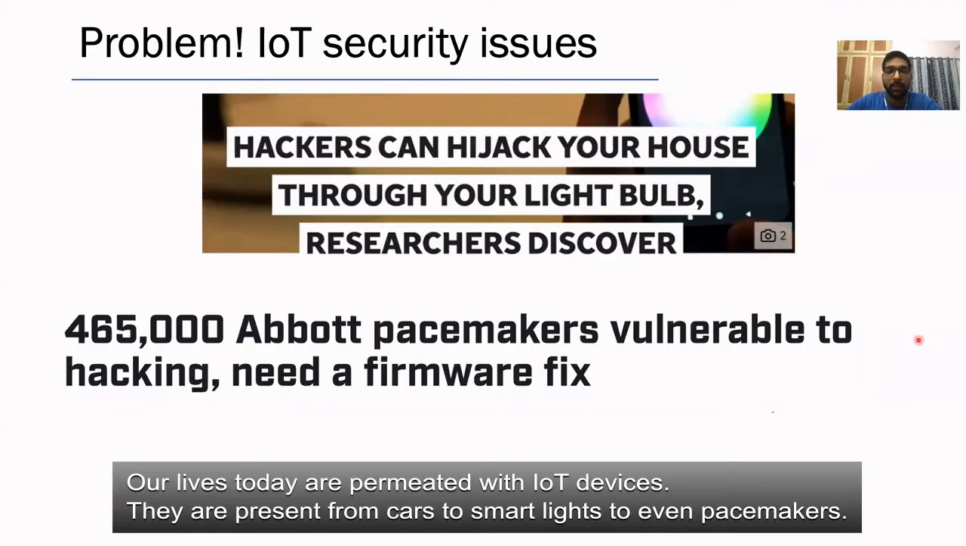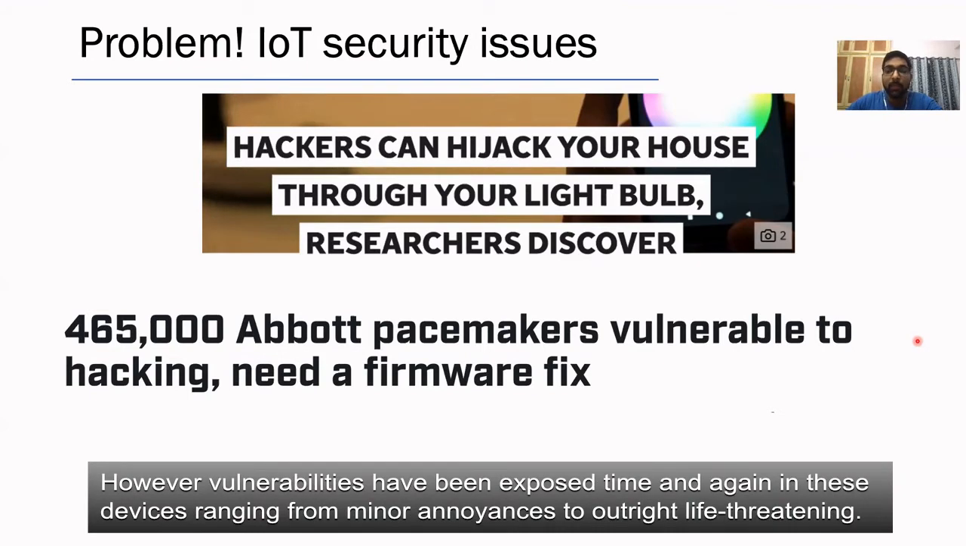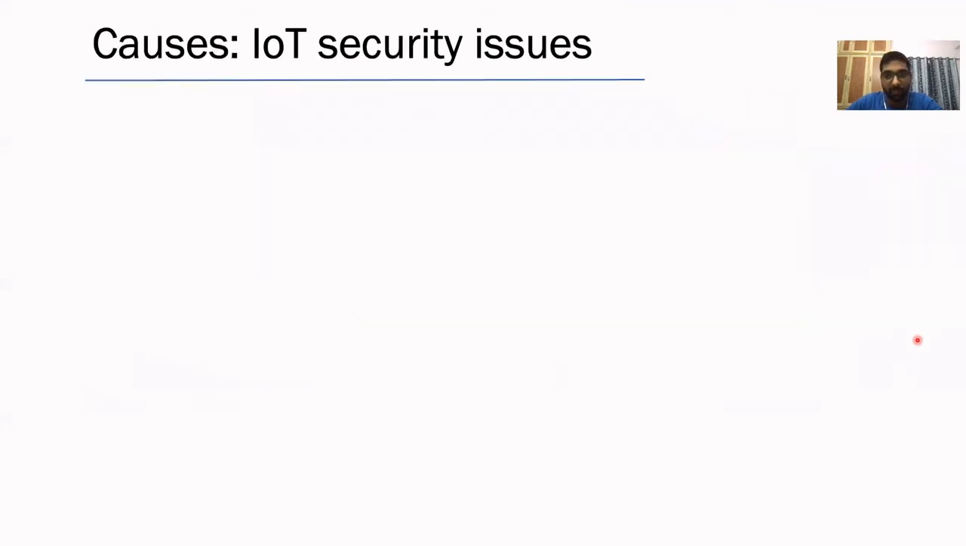Our lives today are permeated with IoT devices. They are present from cars to smart lights to even pacemakers. However, vulnerabilities have been exposed time and again in these devices, ranging from minor annoyances to outright life-threatening.